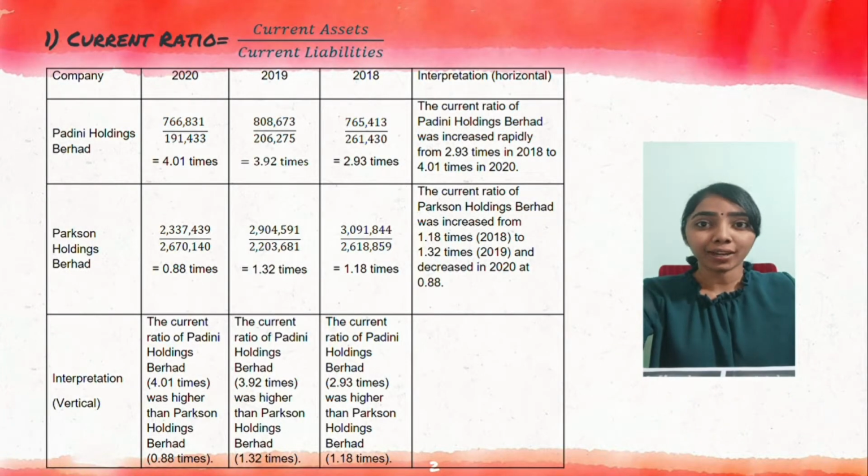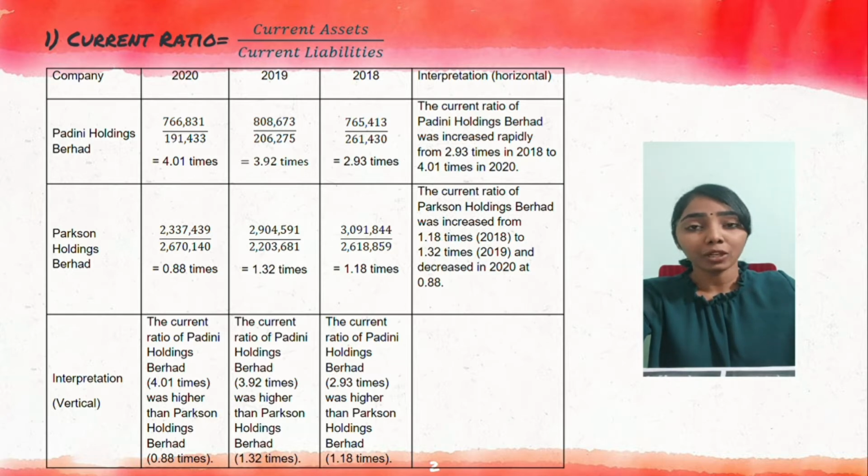First, current ratio. Current ratio is calculated by current assets divided by current liabilities. Padini Holdings Berhad records 4.01 times, 3.92 times, 2.93 times in year 2020, 2019, and 2018 respectively. Parkson Holdings Berhad records 0.88 times, 1.32 times, 1.18 times in year 2020, 2019, and 2018 respectively.